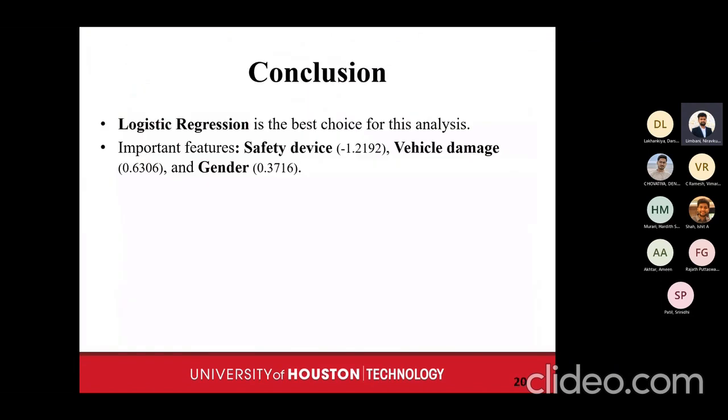Our conclusion is that logistic regression is the best choice for a classification model in our case. There are three important features that we need to take a look at. The first is safety device, which is affecting negatively: if the safety device is present, then the severity of the accident is lower, and if it is not, then the severity is higher. Same for vehicle damage, which is positive: if the vehicle damage is higher, there are more chances that the accident was severe, and vice versa. And gender is also affecting positively.